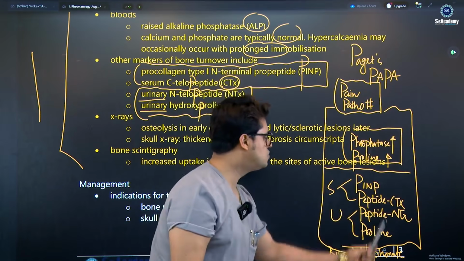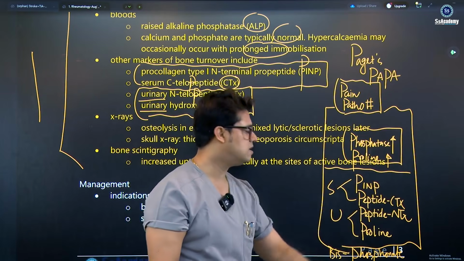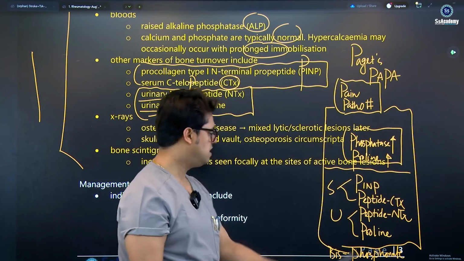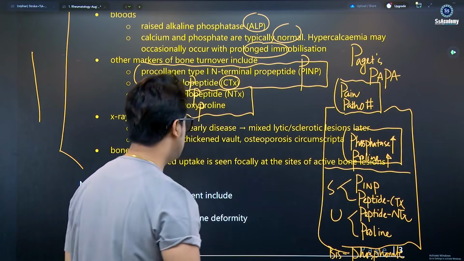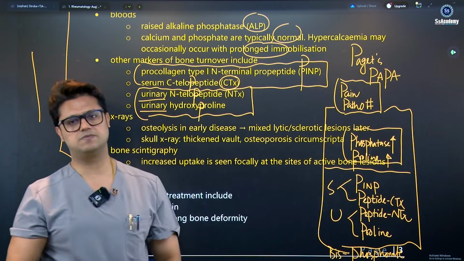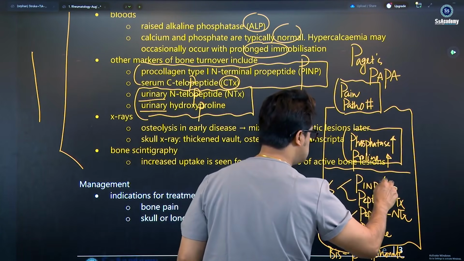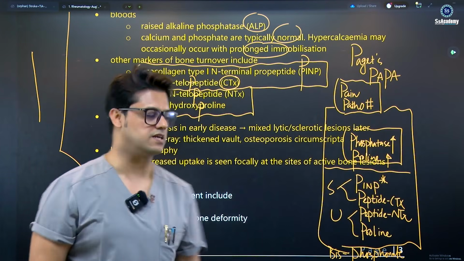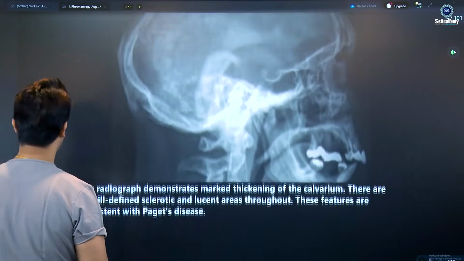You need to remember this: serum PINP, serum C telopeptide, urinary N telopeptide, and the hydroxyproline, my dear. These are the markers that you need to learn. And last is the treatment: P for phosphonate, bisphosphonate is the treatment of choice. So these are the updated things, my dear, you must know. If you want to know only a single word, I'm telling you, only the PINP that you need to remember. Now get back, other things will be discussed in the video lectures.